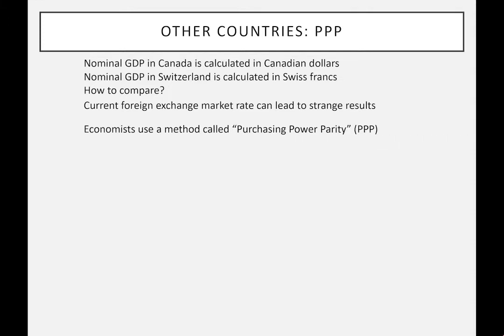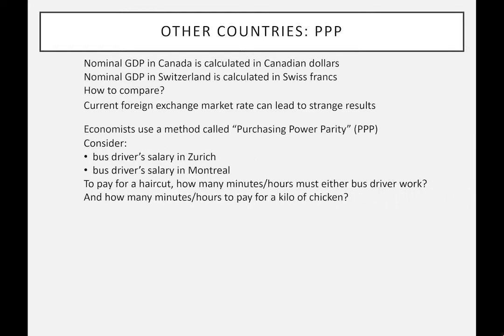So in economics, what we do is we use something called purchasing power parity, sometimes referred to simply as PPP. The basic idea here is to look at something like the bus driver's salary in Zurich, the bus driver's salary in Montreal, and then see how long it takes to earn enough money for something like, say, a haircut or a kilogram of chicken. How many minutes, hours? And there's a method of calculating for this. It is referred to as purchasing power parity. So frequently, if you see comparisons between countries, you'll notice this PPP, so that the comparison makes sense, so that they're not using the current foreign exchange rate, which can be problematic.